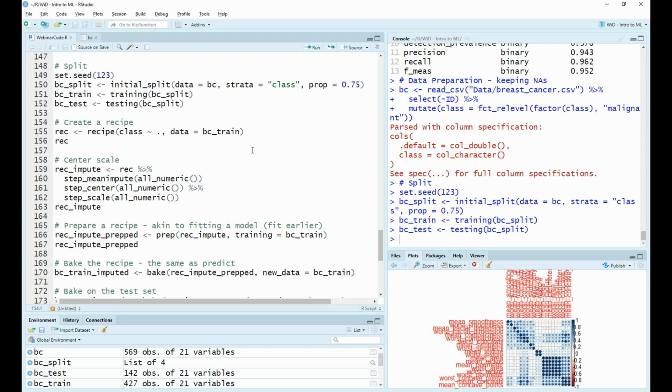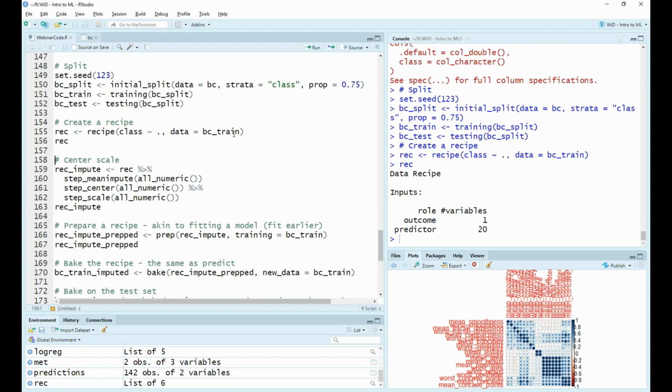And we can define a recipe using the recipe function. What we need to define for the recipe is our target variable and our data set. So we're going to be doing this to the training data set and running this. So we can see our recipe, we just have an output here telling us what our variables are. So we have one outcome variable and 20 predictors. So these are our features.